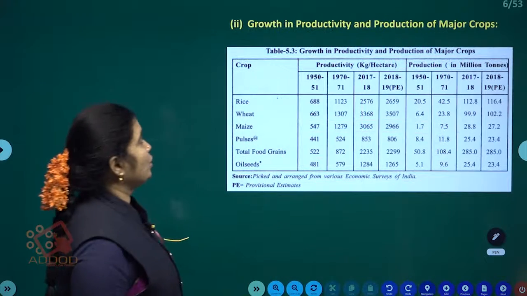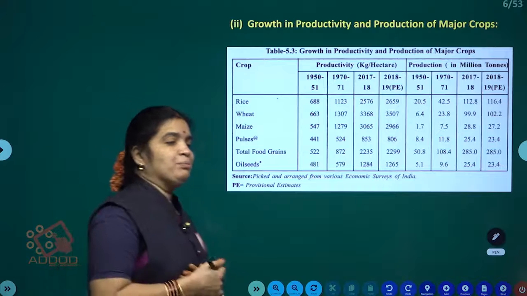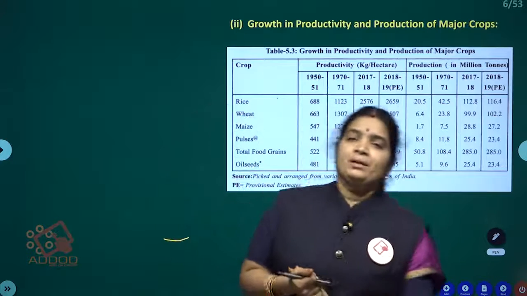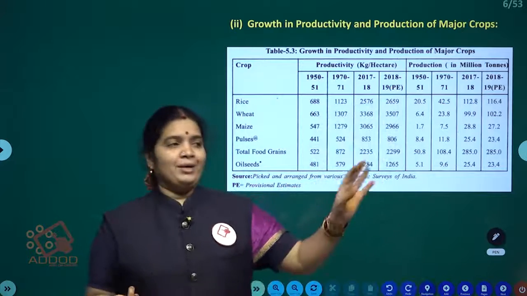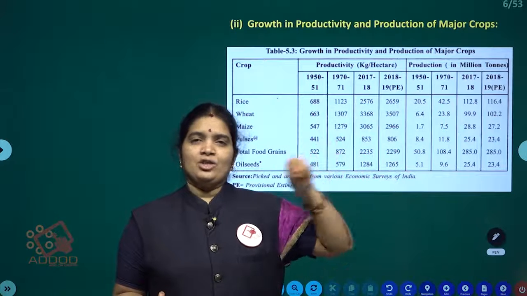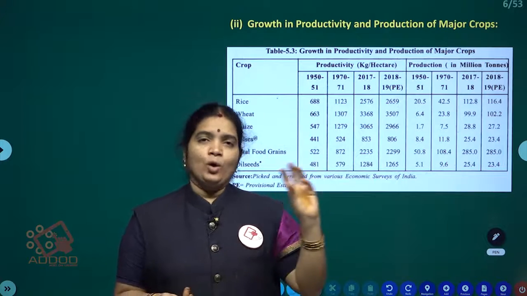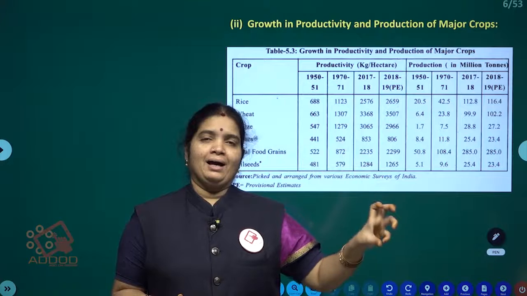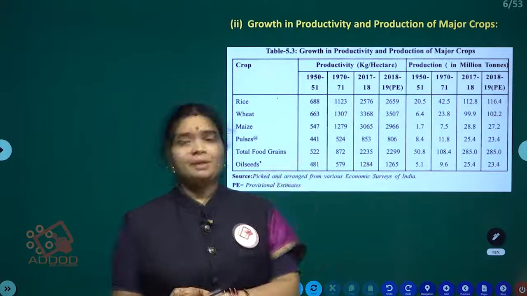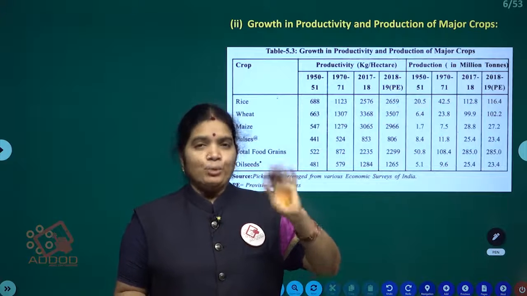Next one, growth in productivity and production. Is there any difference between production and productivity? There is a lot of difference. Production means whatever is ready for direct satisfaction, those are output. That output is called production, right? Productivity means the capacity of the production.